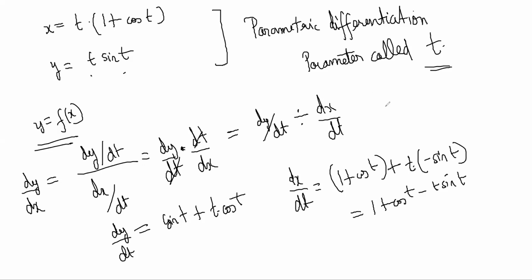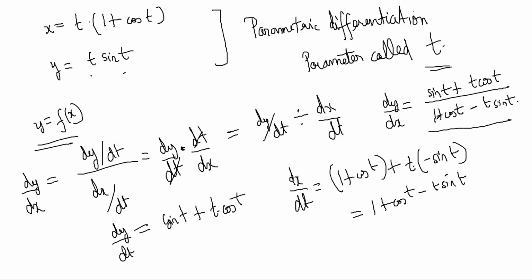So dy by dx is equal to dy by dt by dx by dt. So it is sine t plus t cos t by 1 plus cos t minus t sine t, right? This is your dy by dx. So dy by dx has also come in terms of t. In general here you can try and eliminate the t from these equations, but it might not be easy.